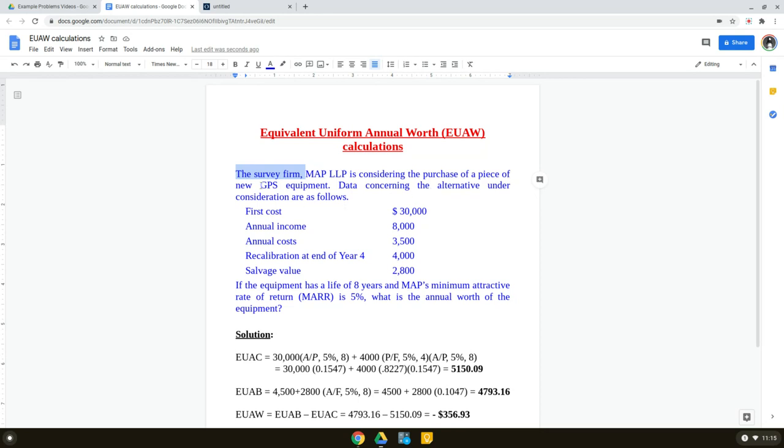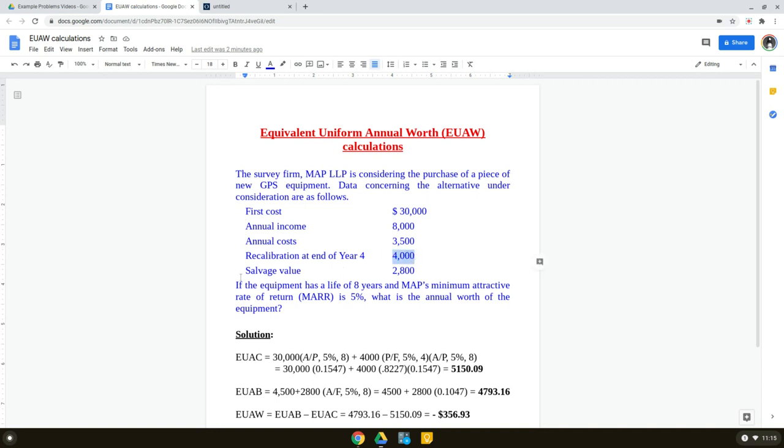So the company wants to buy this new GPS equipment, and we have some cash flows given here associated with that particular purchase. First of all, there is a first cost, the initial purchase price of this GPS equipment, which is $30,000. Then we have annual income associated with that equipment, $8,000 per year. Annual cost, $3,500 per year. Recalibration. There is a major recalibration needed at the end of year 4, and that's going to cost $4,000. That's one time.